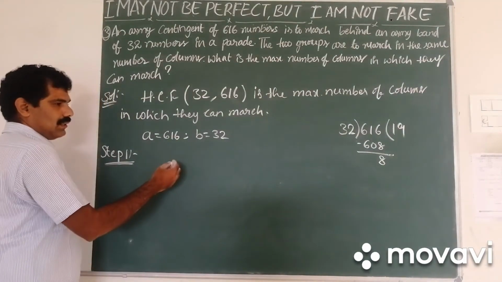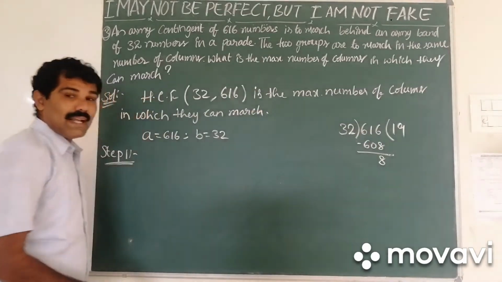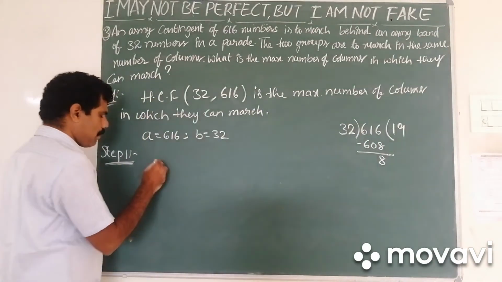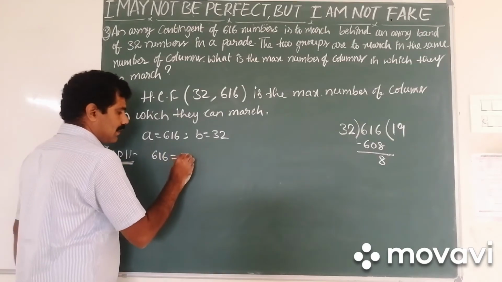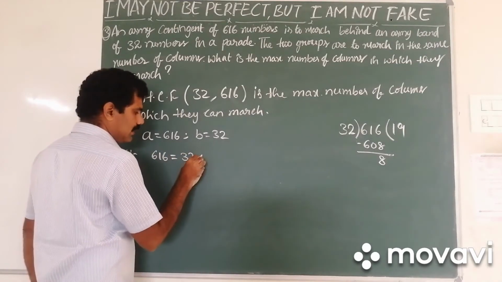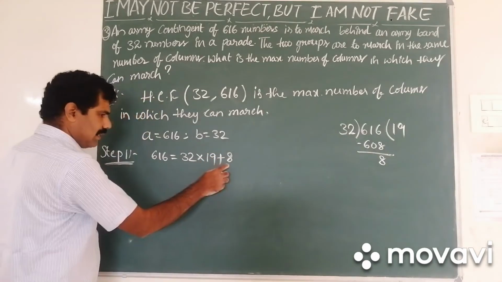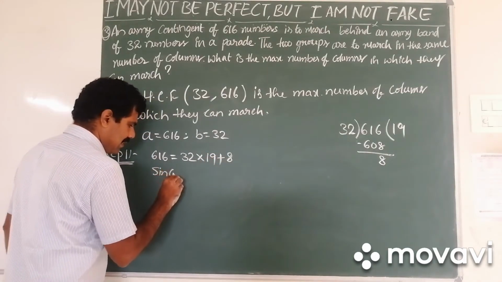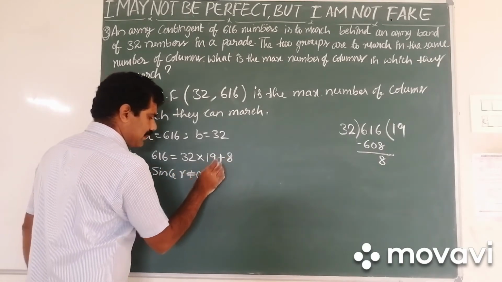Now we have to represent this in the form A equals BQ plus R, as we have done in previous problems. Now A, that is 616, is equal to B, which is 32, into Q plus the remainder 8. Since R is not equal to 0, we have to repeat.